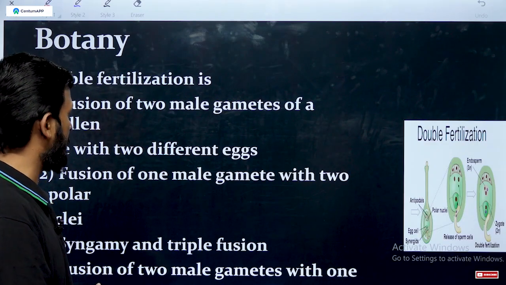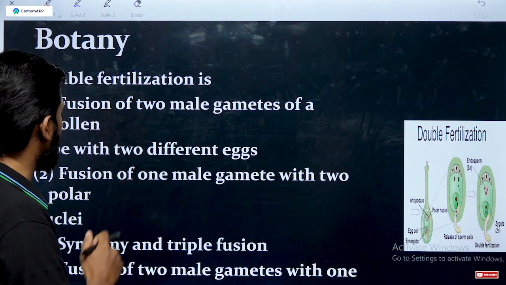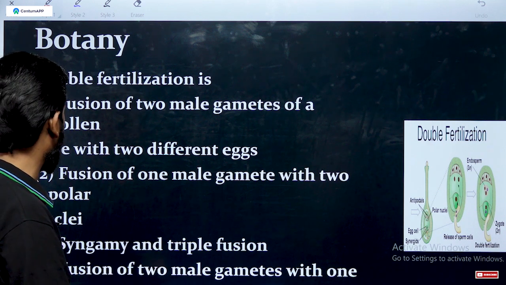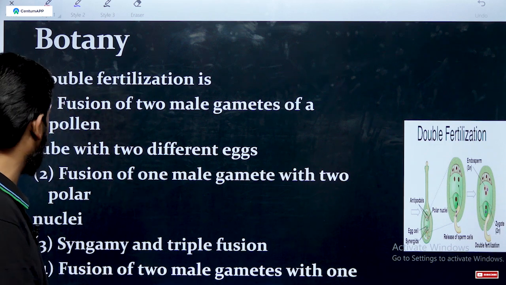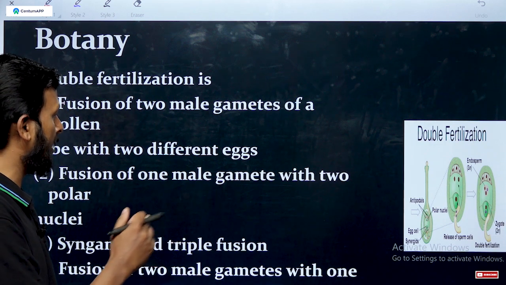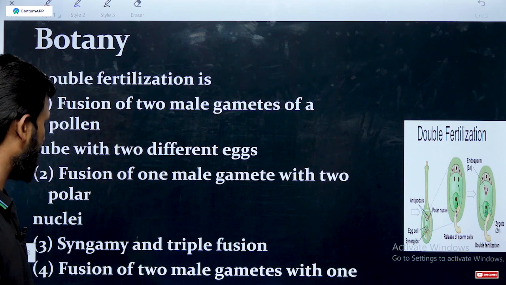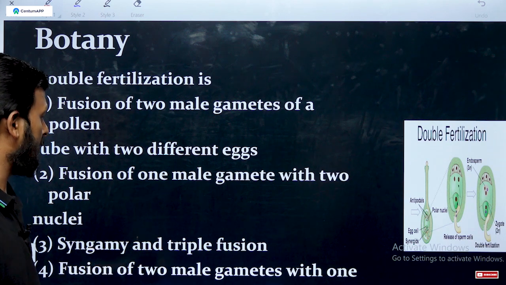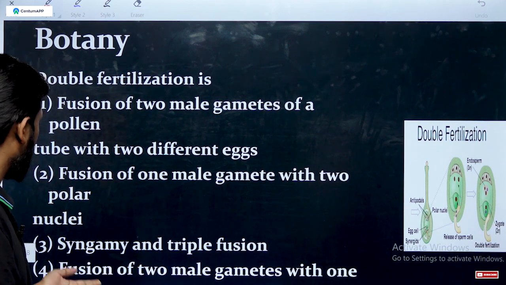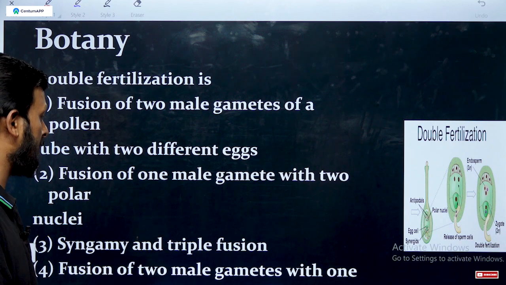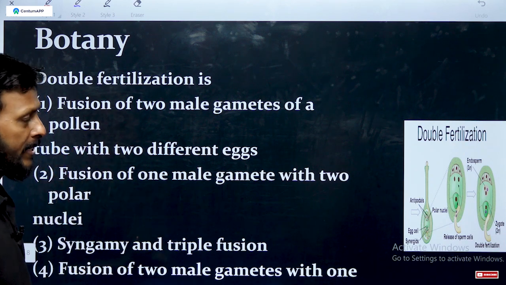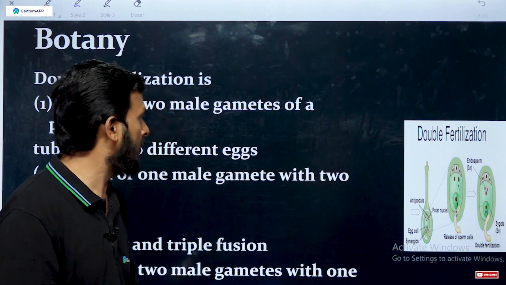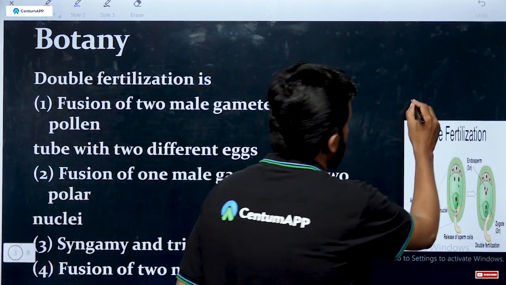Double fertilization is fusion of two male gametes of the pollen tube with two different eggs, fusion of one male gamete with two polar nuclei, syngamy and triple fusion, or fusion of two male gametes with one egg. Generally, double fertilization occurs in angiospermic plants.